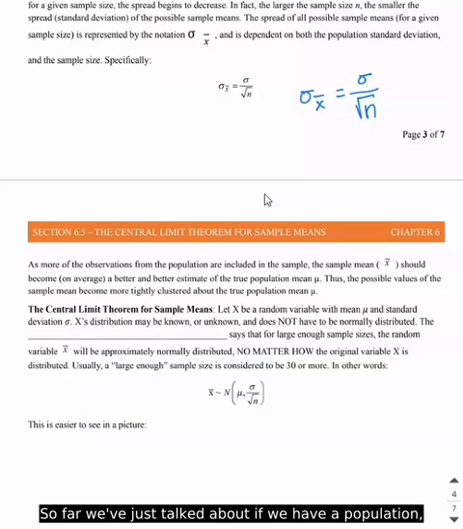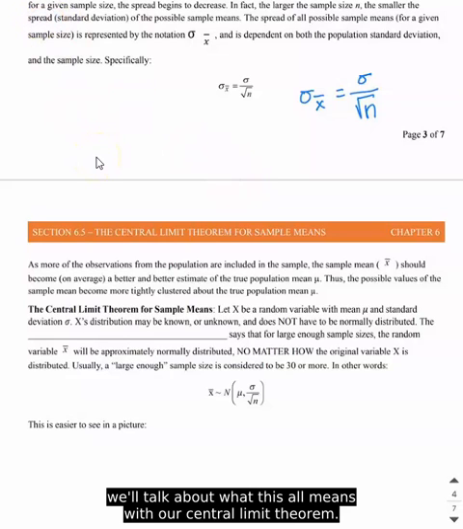So far we've talked about, if we have a population, how it differs when we take a sample, find the sample mean, and then look at the standard error as well. So in the next video, we'll talk about what this all means with our central limit theorem.